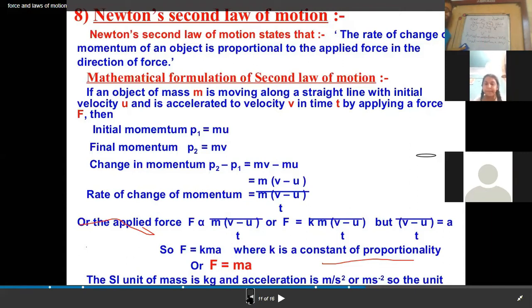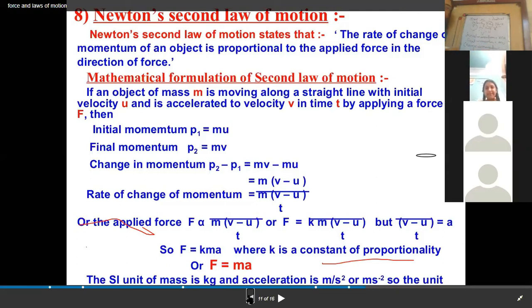Now, what will be the change in momentum? mv minus mu. But to bring about this change in momentum, what have we applied? We have applied the force.